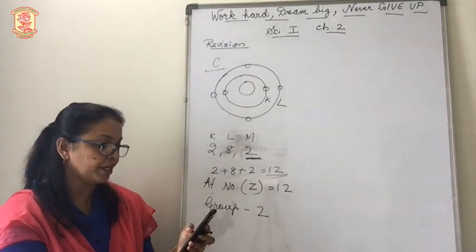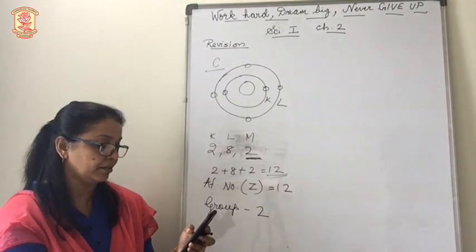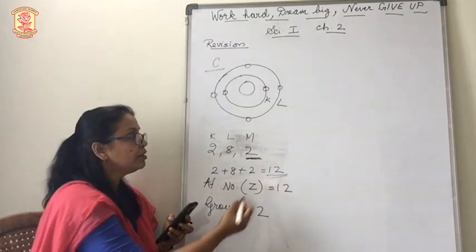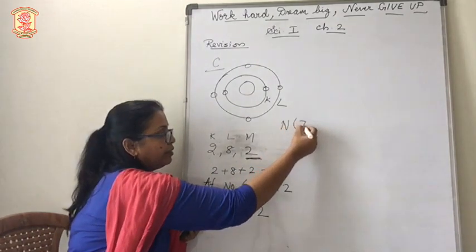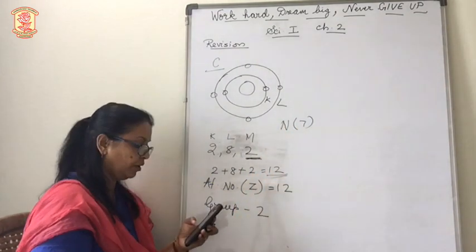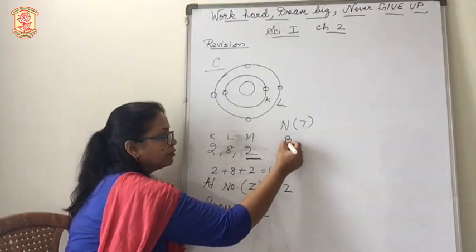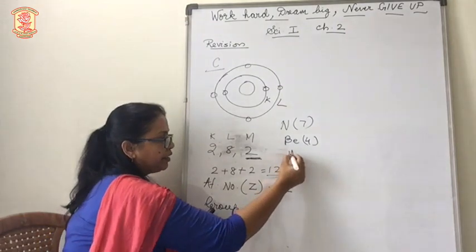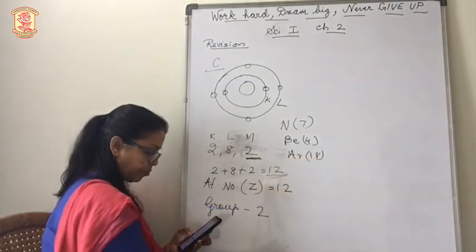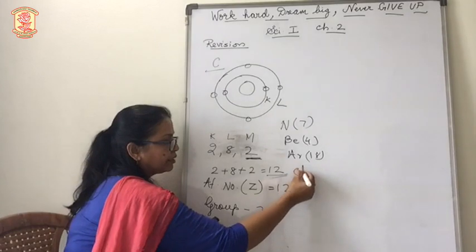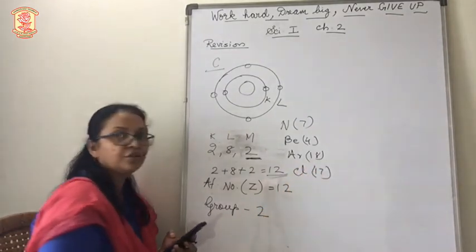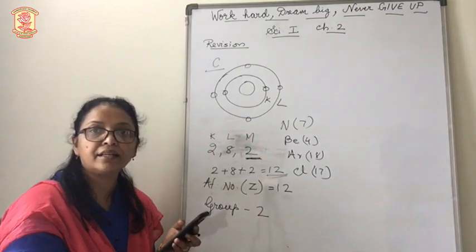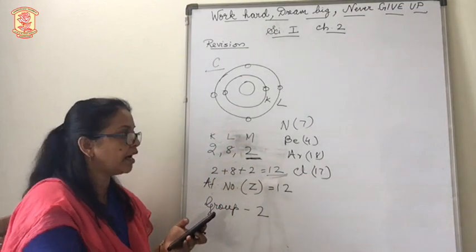Which of the following elements would this element resemble? So here they have given nitrogen 7, then beryllium 4, argon 18, chlorine 17. What do you think these numbers are? N7. 7 is the atomic number.